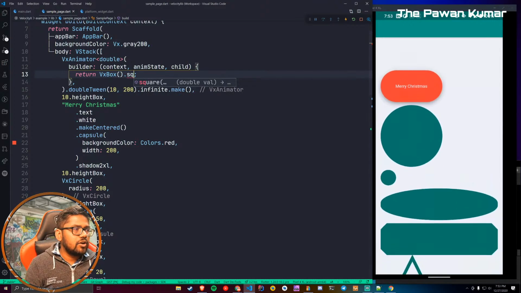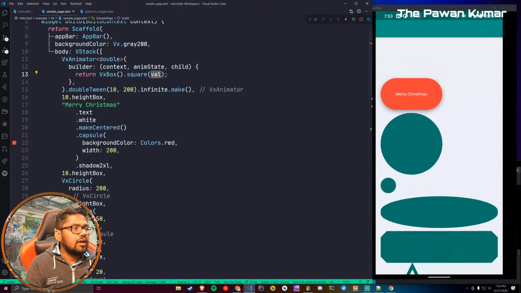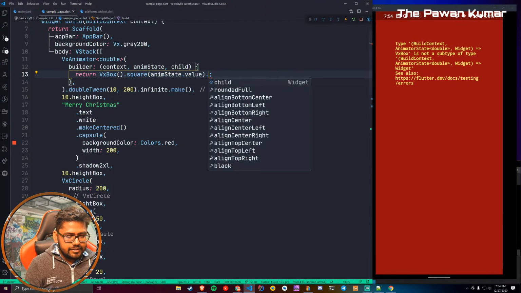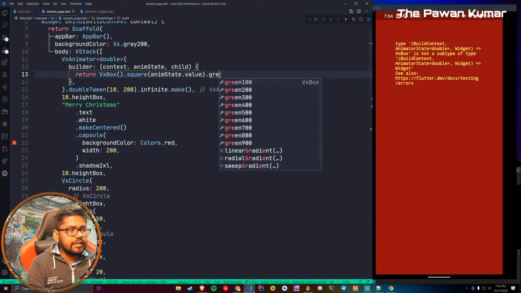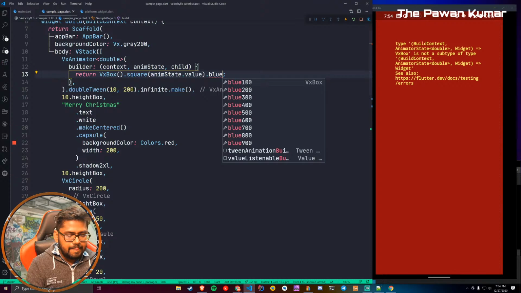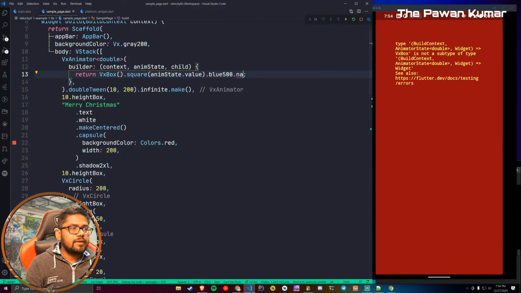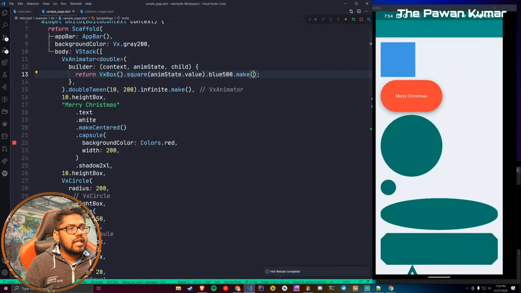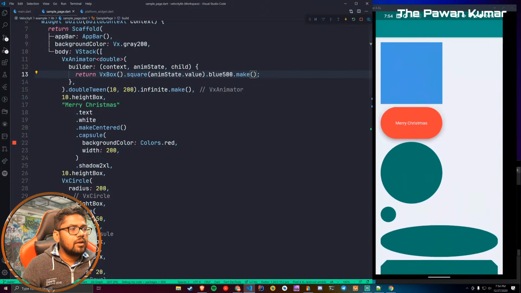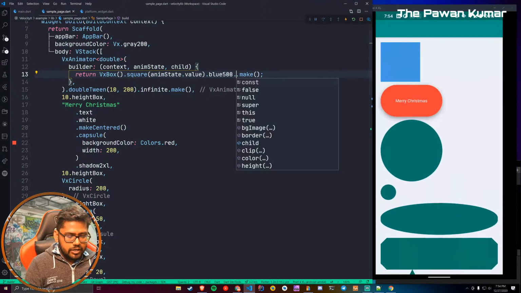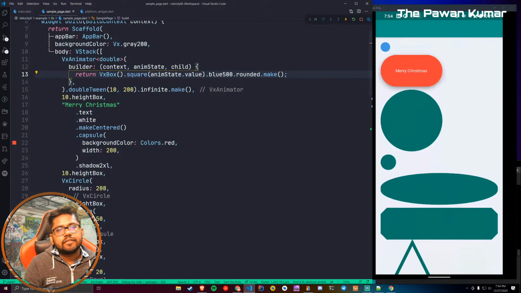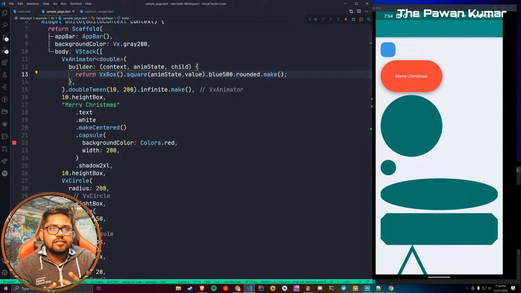So VX box dot square, where I will paste this value, and I can say blue 500, dot make, and this is looking good. Dot rounded as well you can do, maybe that will look even better. See this animation, this is looking really good.